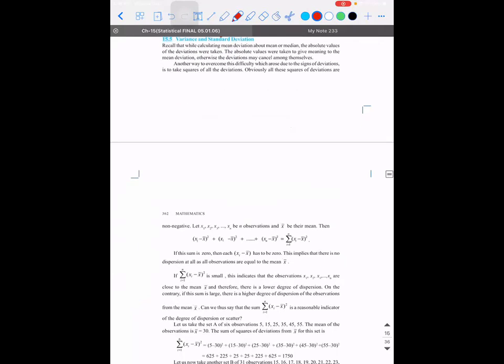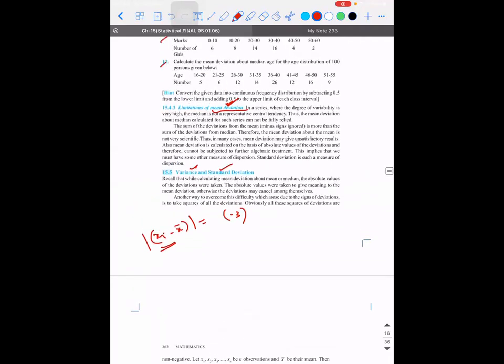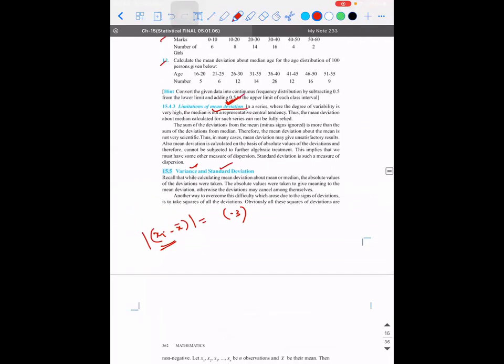So for the mean deviation method, what is it that we did with the difference between the individual readings? For example, if I do xi minus x bar, did you take the value directly or did you do something to it? For example, if the value comes out as minus 3, did you take minus 3? You took the absolute value, right? So when you take the absolute value, that method is called the mean deviation method. Instead of taking the absolute value, if you take the square of it, that is what is called the standard deviation method.